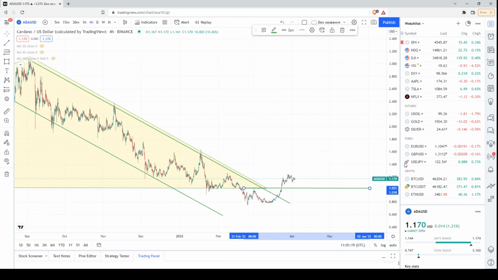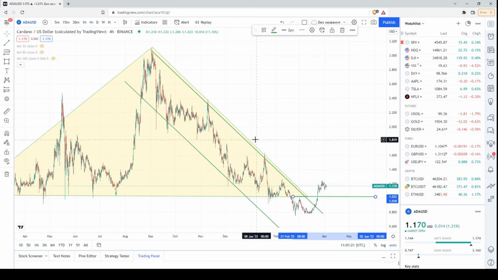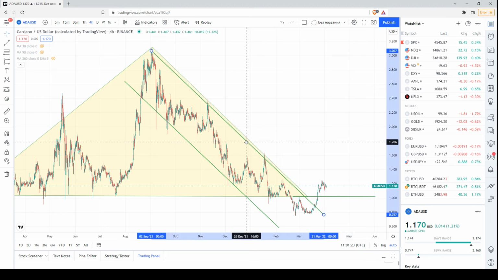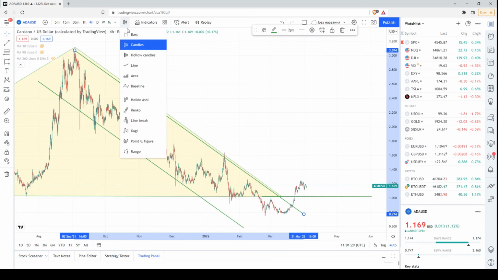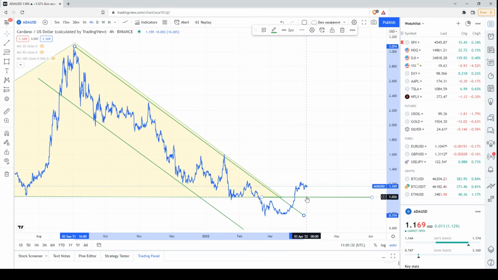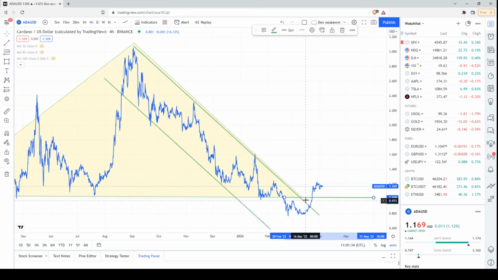So it is really very interesting, because once again the price has exited this descending channel and is back in the ascending triangle.